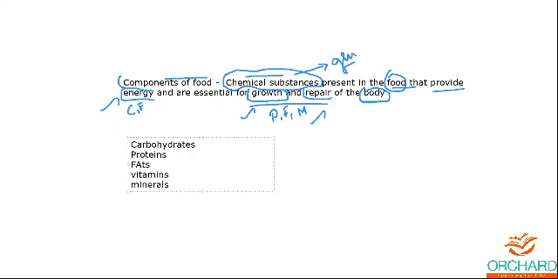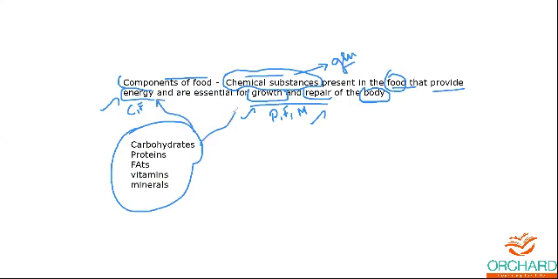These are the major components of food. They help in energy, and they help in the growth and repair of one's body. So together you call them components of food.